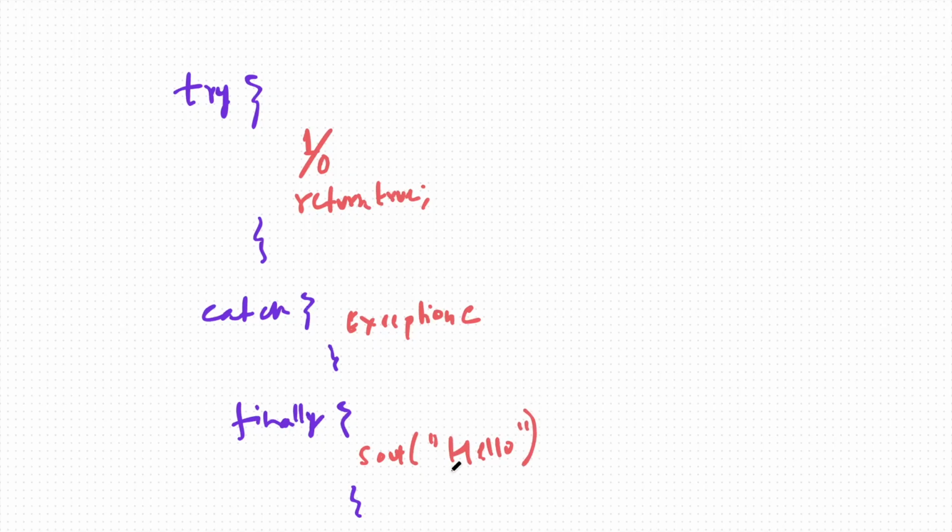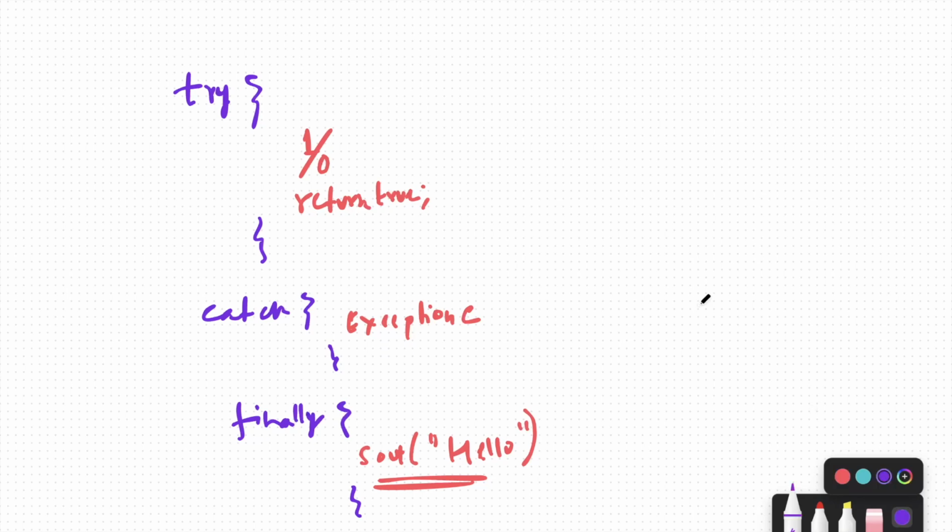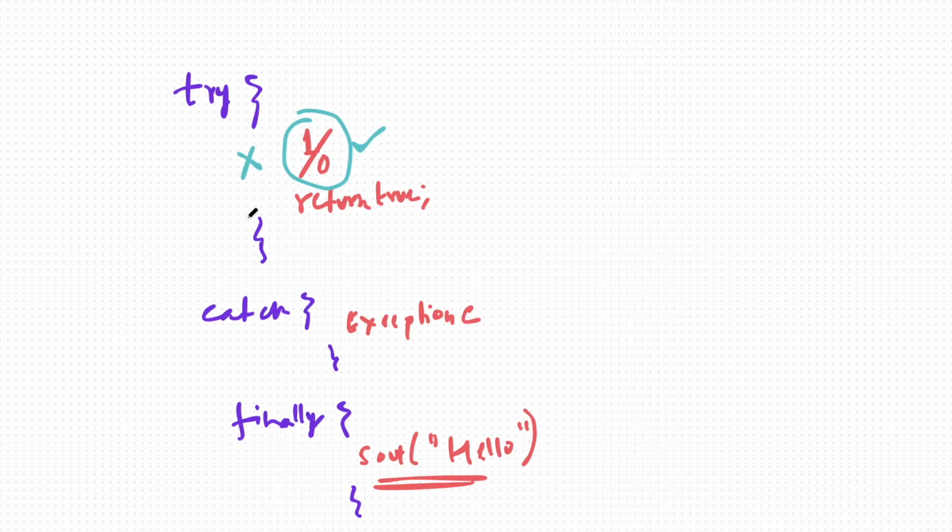Okay, now what will happen? There can be two possibilities. Either this statement is a success or this statement is a failure. If this statement is a success, it will return true, and as soon as it returns true, it will not go inside the catch block.